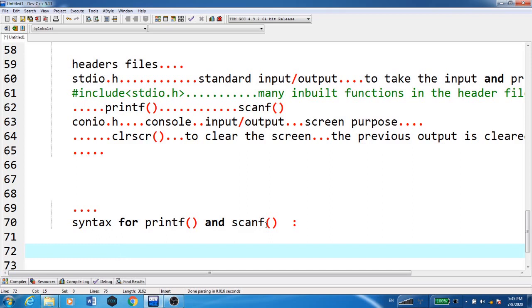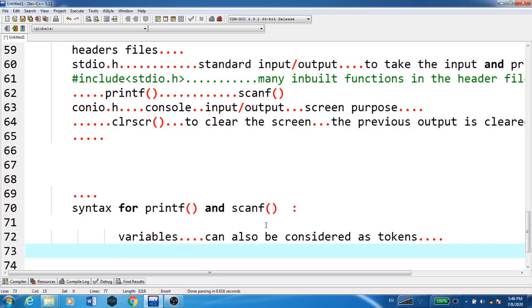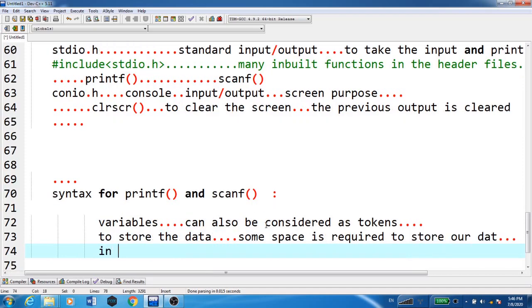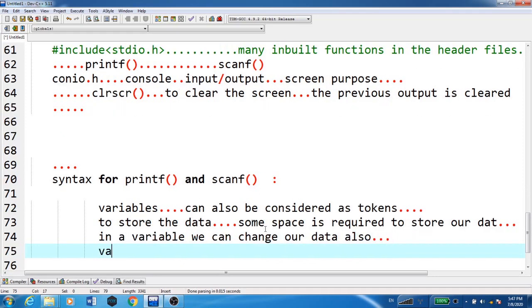So for storing the data, what do we need? We need variables. Variables can also be considered as tokens. Why do we need variables? To store data. Some space is required to store it. And in a variable, the data can be changed, that is, the data can be varied.